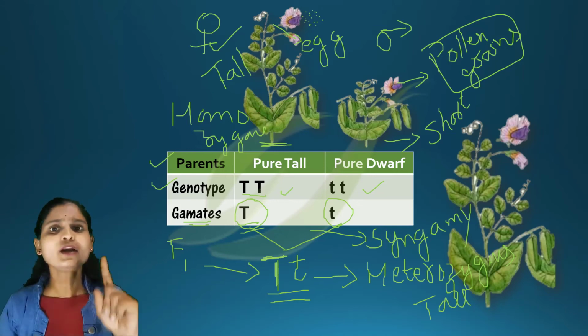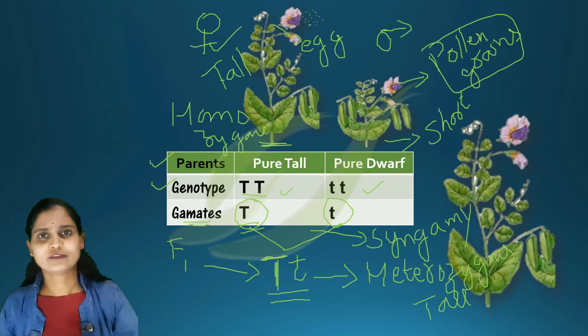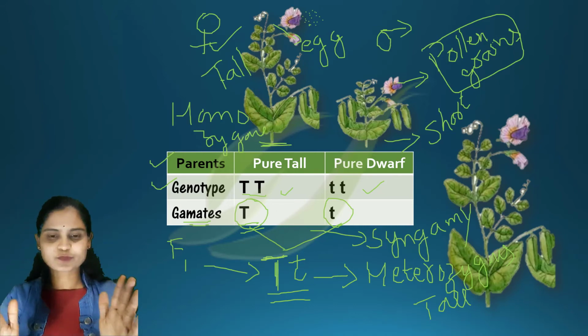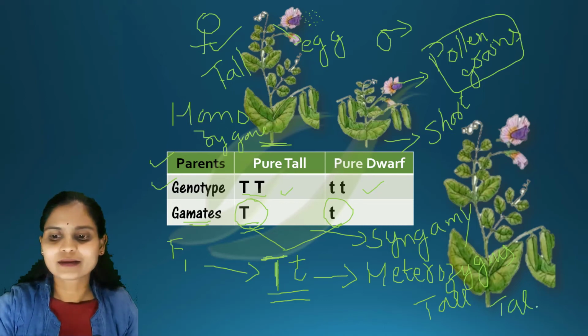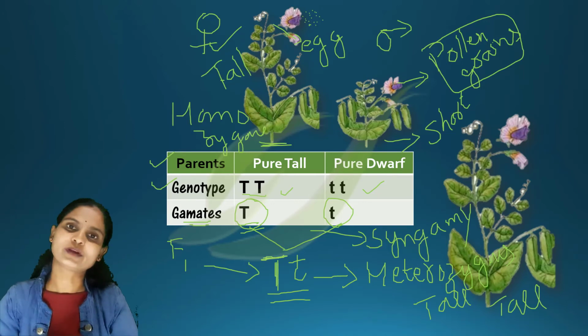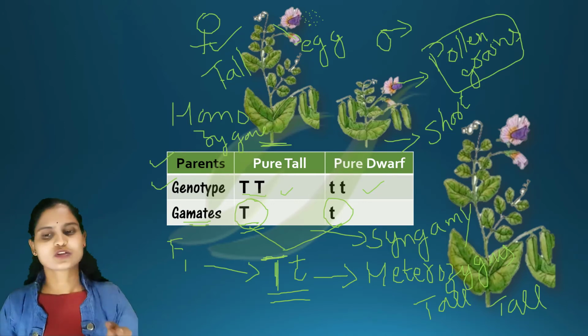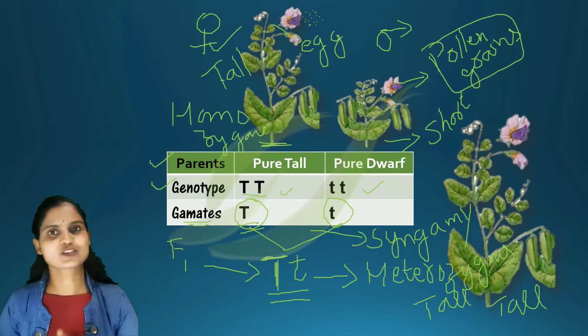In a hybrid, one will be dominant and the other recessive. Expressed means you get only a tall plant, though it has the genes capital T and small t. This is what the first law tells us: the dominant gene is expressed.